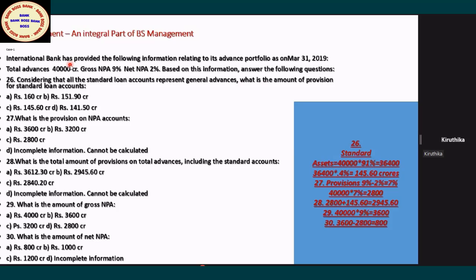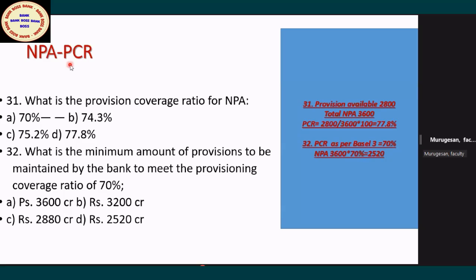Sir, what is the formula for provision coverage ratio? Madam, total provisions divided by total NPA. So the provision coverage is the provisions available for NPA divided by total NPA. Just press your percentage button. 77.8. This is how you have to calculate PCR. Every year they are asking, they will ask to calculate PCR.